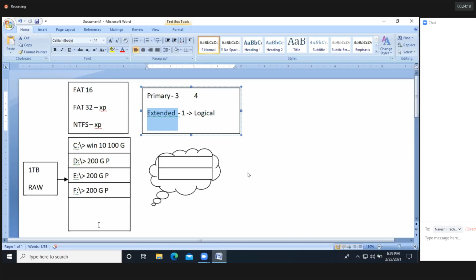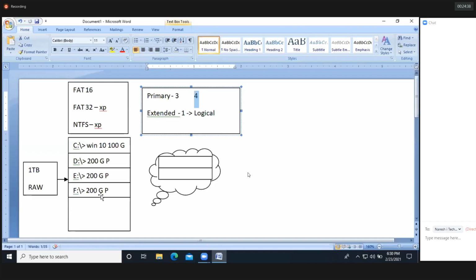The maximum possibility of partitions is 4. So unnecessarily we are wasting 300 GB. We have the empty space, but we are unable to create the partition. Clear?